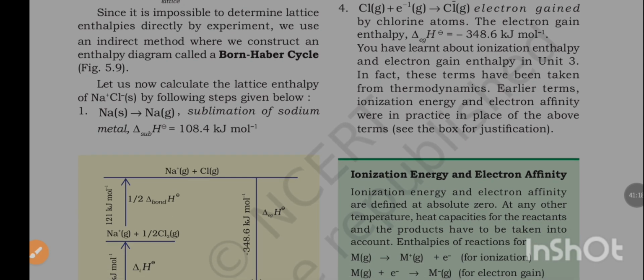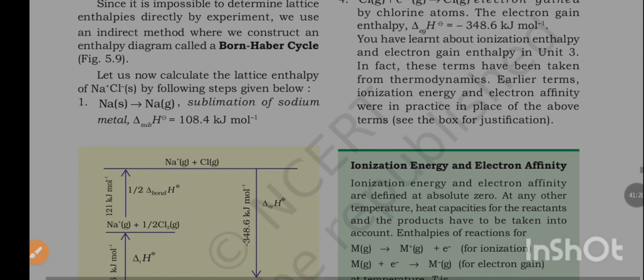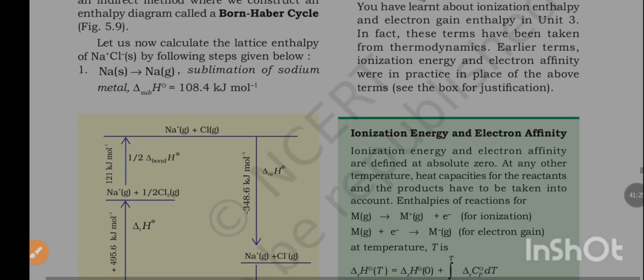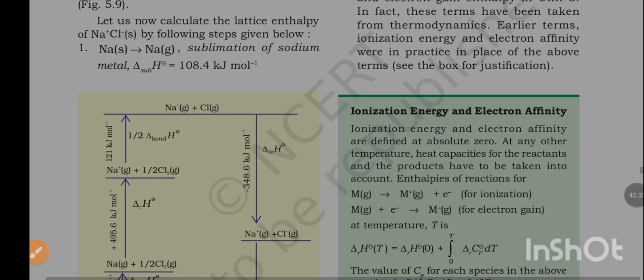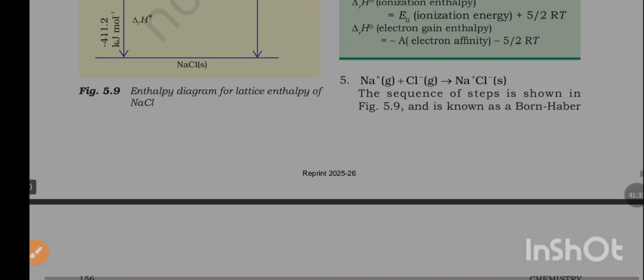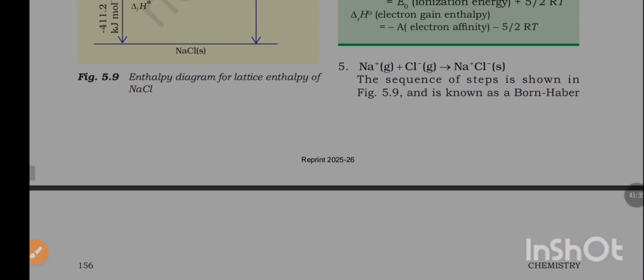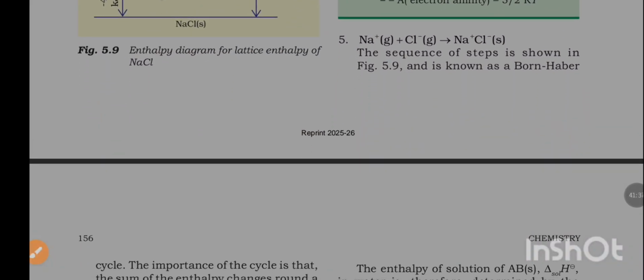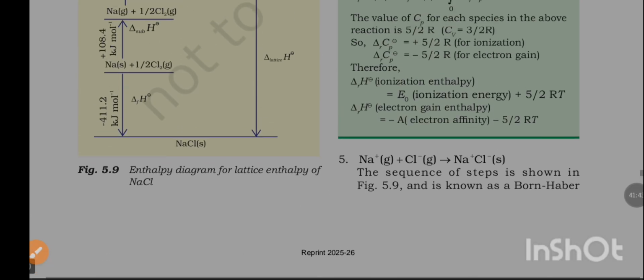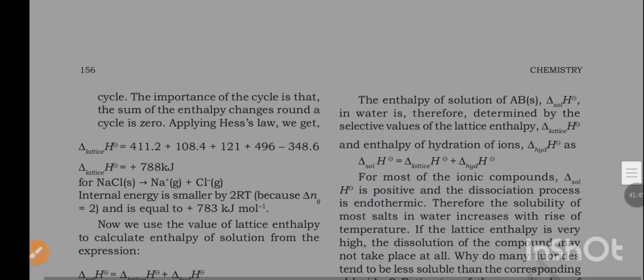You have learnt about ionization enthalpy and electron gain enthalpy in unit 3. In fact, these terms have been taken from thermodynamics. Earlier, the terms ionization energy and electron affinity were in practice in place of the above terms. Fifth, Na+ plus Cl- to Na+Cl-. The sequence of steps shown in figure 5.1 is known as the Born-Haber cycle.